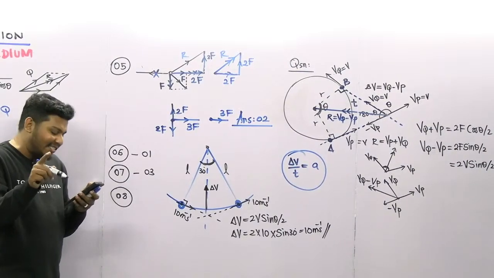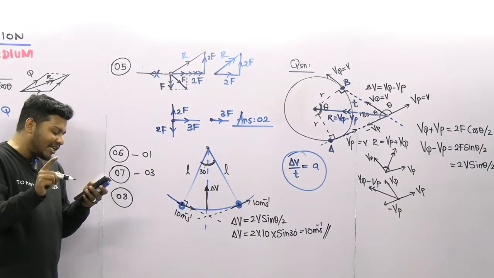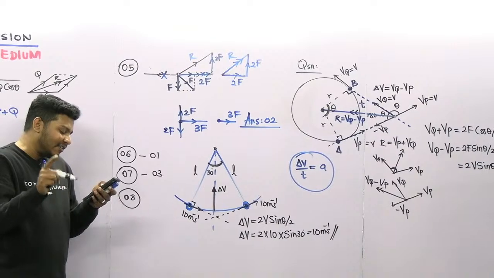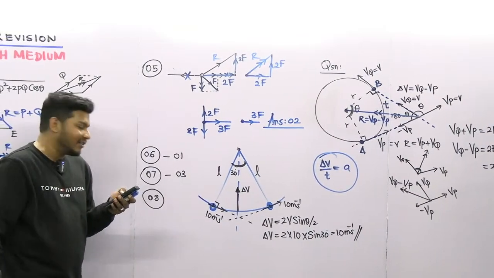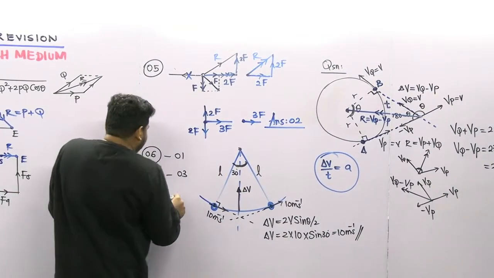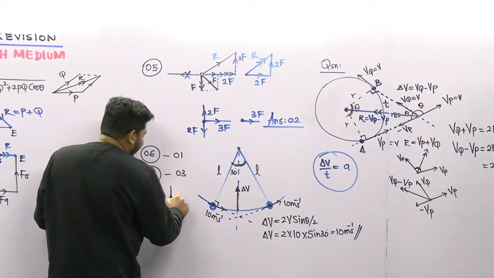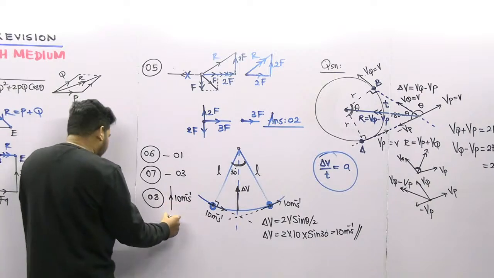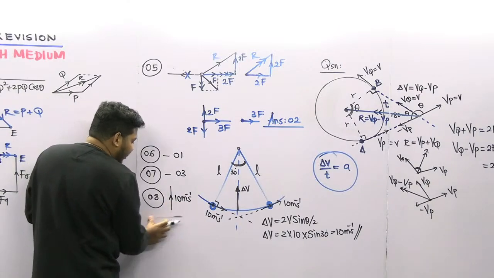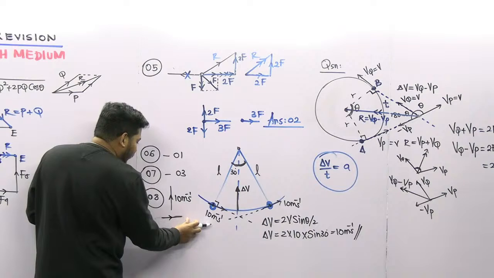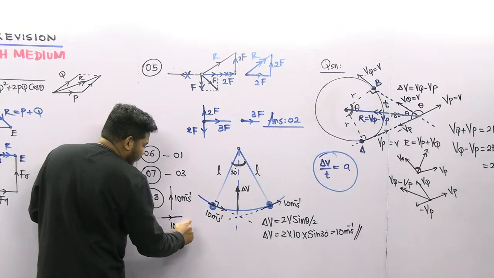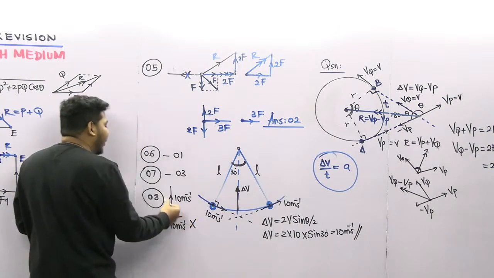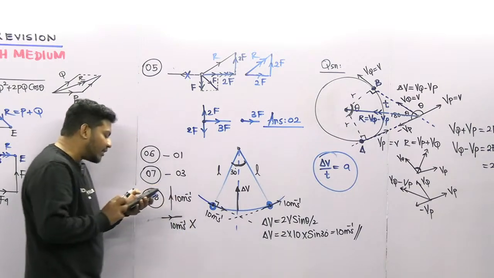The mistake is that, please change the direction of the answer for the third one. Write down the answer for the third one, change the direction upwards, 10 m/s minus 1. In the third answer, they have given it towards the right, no? This is the answer, no? This is wrong. Please cancel this one and put the answer for the 8th question like this.